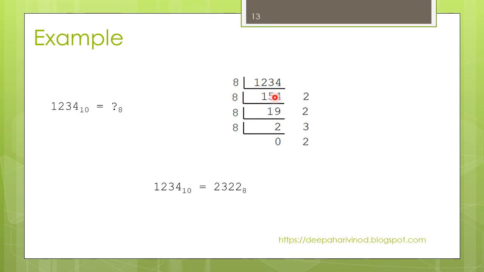Same way, 8 19s are 152, 8 ones are 8, so it becomes 19 here. The remainder is 2. Again 8 2s are 16 here, and the remainder is 3. 8, this 2 becomes here. So MSB starts from this point: 2 3 2 2. That will be the corresponding base 8 or octal number of 1234 to the base 10.